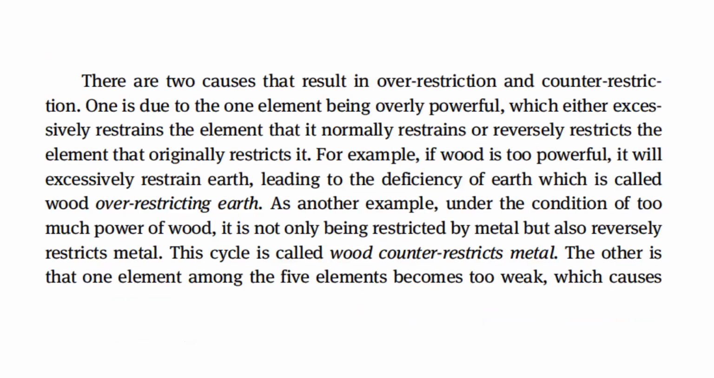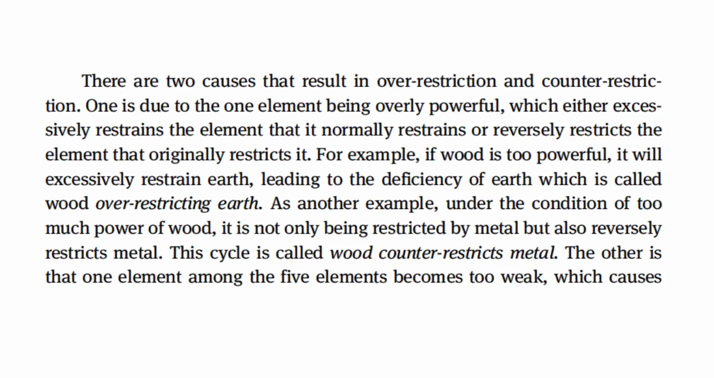For example, if wood is too powerful, it will excessively restrain earth, leading to the deficiency of earth, which is called wood over-restricting earth. As another example, under the condition of too much power of wood, it is not only restricted by metal, but also reversely restricts metal. This cycle is called wood counter-restricts metal.